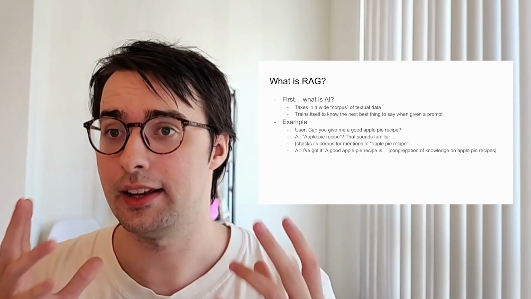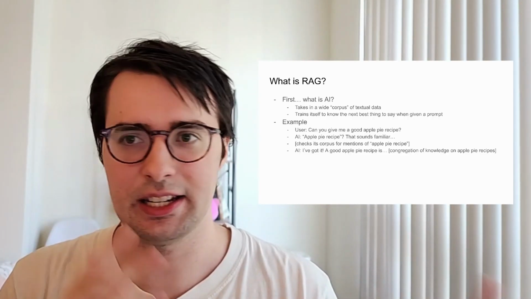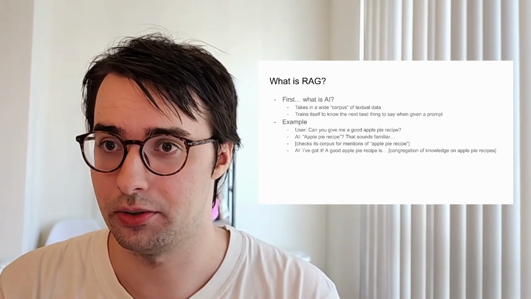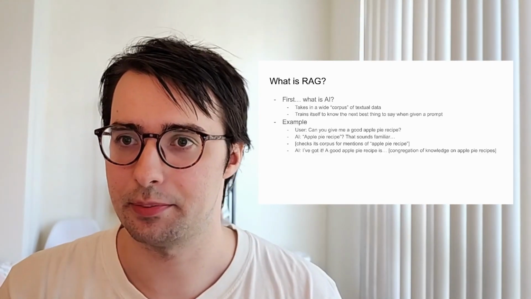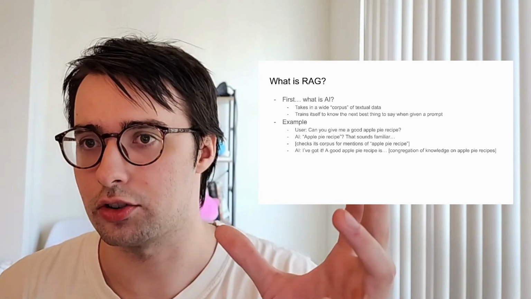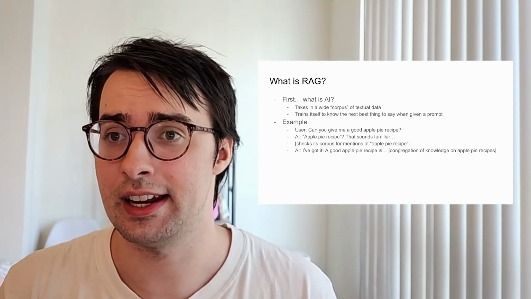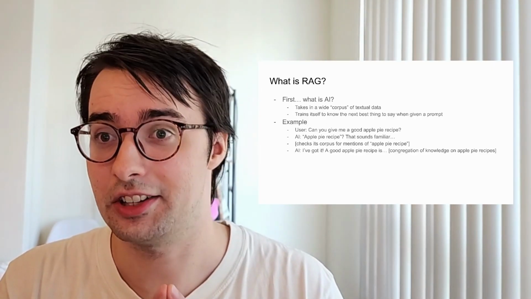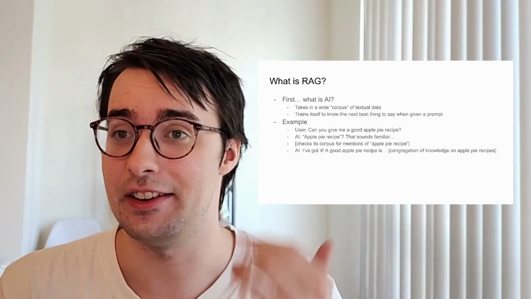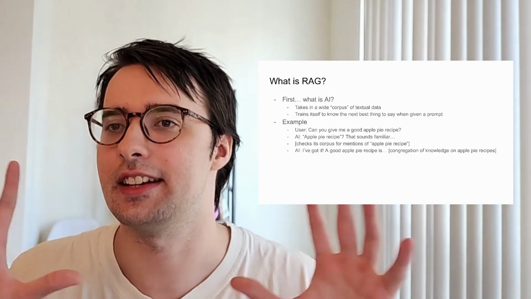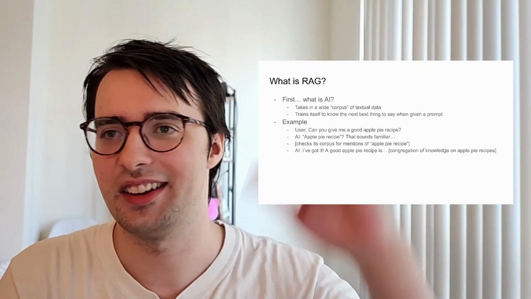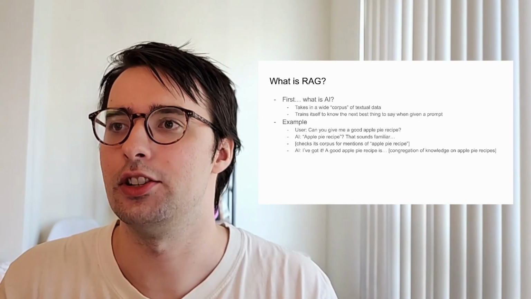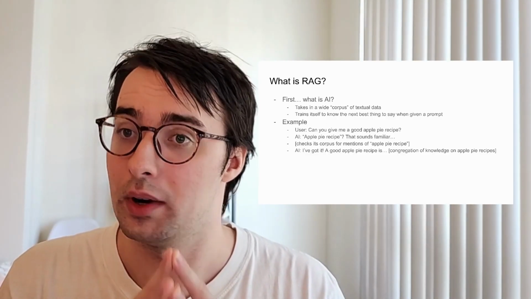AI, or an LLM more specifically, or a GPT, whatever you want to call it, takes in a wide corpus of textual data. So it reads books, textbooks, fiction, blog posts, social media posts. I say textual data here, but AI is becoming multimodal, where it's also taking in image data and video data as well. But for our sake, we're just going to say textual data, right? It reads every book, every website, everything it can get its hands on. Using that data, it trains itself to know the next best thing to say when given a prompt.